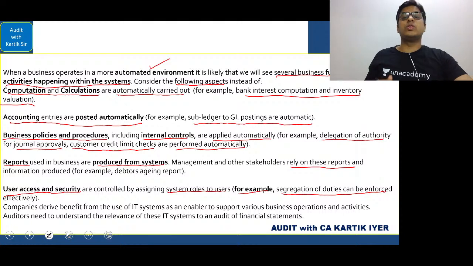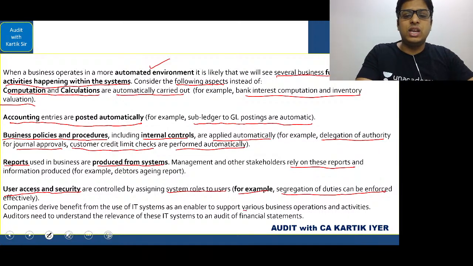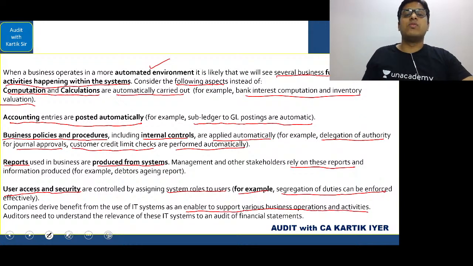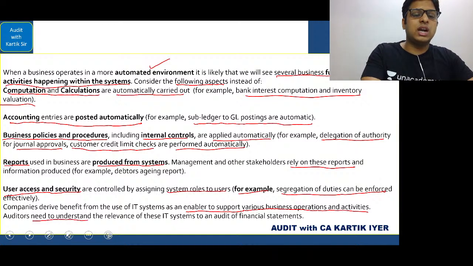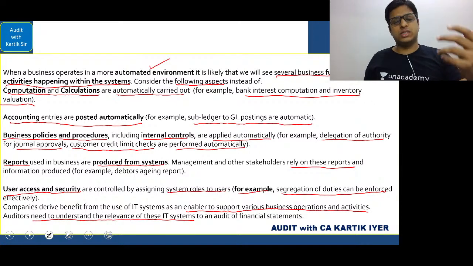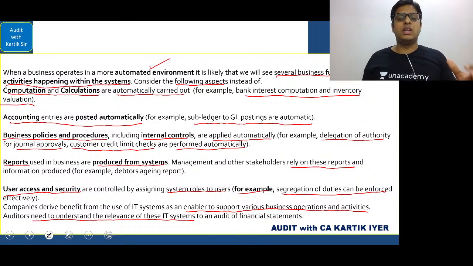Companies derive benefit from the use of IT systems as an enabler to support various business operations and activities. Auditors need to understand the relevance of these IT systems to an audit of financial statements. Okay, the auditor needs to understand these areas. Very, very clear, very, very simple. So this is the answer that we have done in the class also.